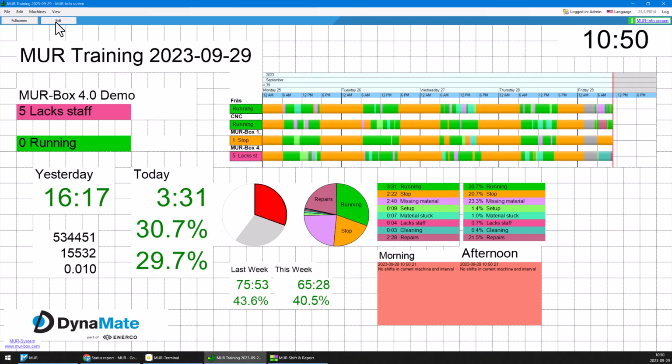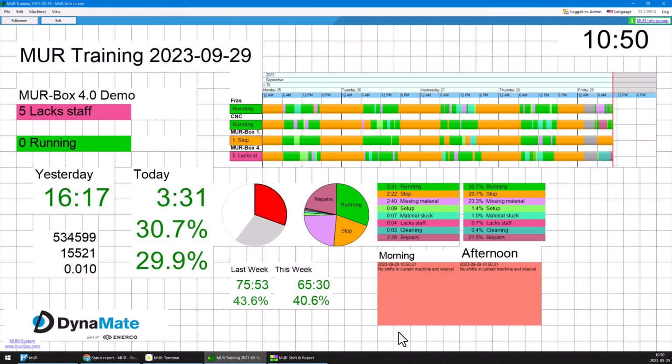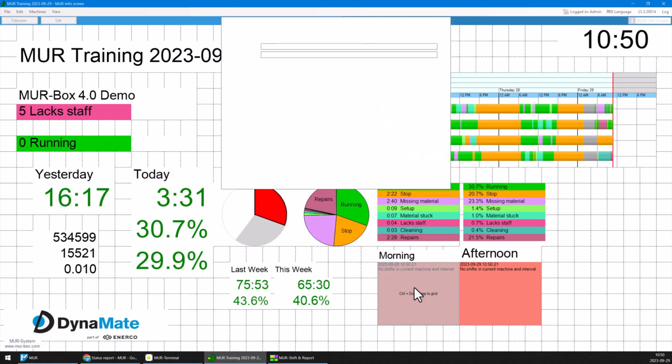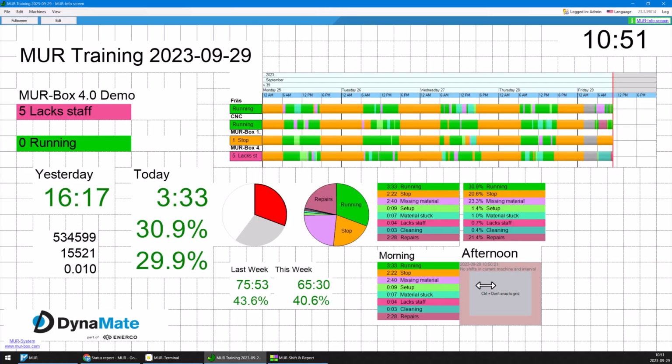One good thing to know also about the info screen is, for example, we're looking here below. Here we have morning and afternoon, and it says 0. We don't have any data here, and you might wonder why. So one good piece of advice is to go into edit mode, and then you get more information here. For example, no shifts for the current machine and interval. So in this case, let's look at the settings. We have no shifts selected. Let's choose all shifts. We can fix it that way.